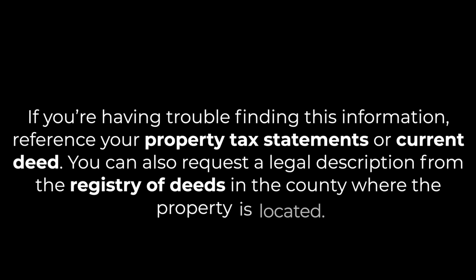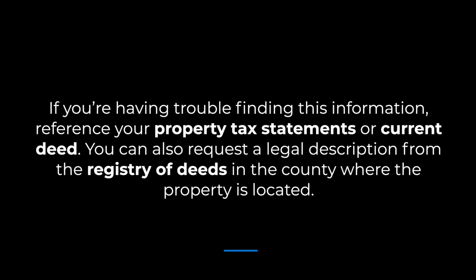Next, let's talk about how you complete a transfer on death deed. Fortunately, the form is very straightforward. It will request information like your name and the designated beneficiary's name. But one piece of information that can be difficult to find is the legal description. A legal description specifies the plot's exact location and boundaries using cardinal directions, distances from key landmarks, block numbers, and other unique identifiers. If you're having trouble finding this information, reference your property tax statements or current deed. You can also request a legal description from the Registry of Deeds in the county where the property is located.